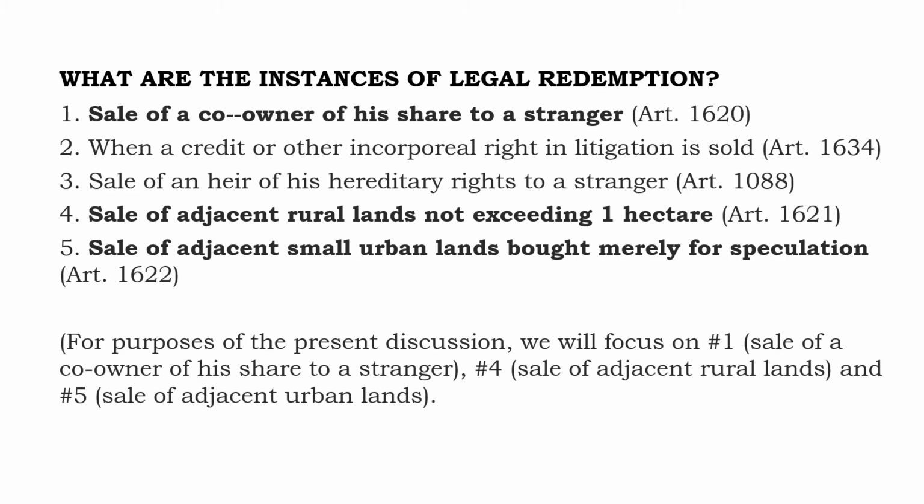For purposes of the present discussion, we will focus on number 1, number 4, and number 5. Number 1 being sale of a co-owner of his share to a stranger. 4. Sale of adjacent rural lands not exceeding 1 hectare. And 5. Sale of adjacent small urban lands, bought merely for speculation.